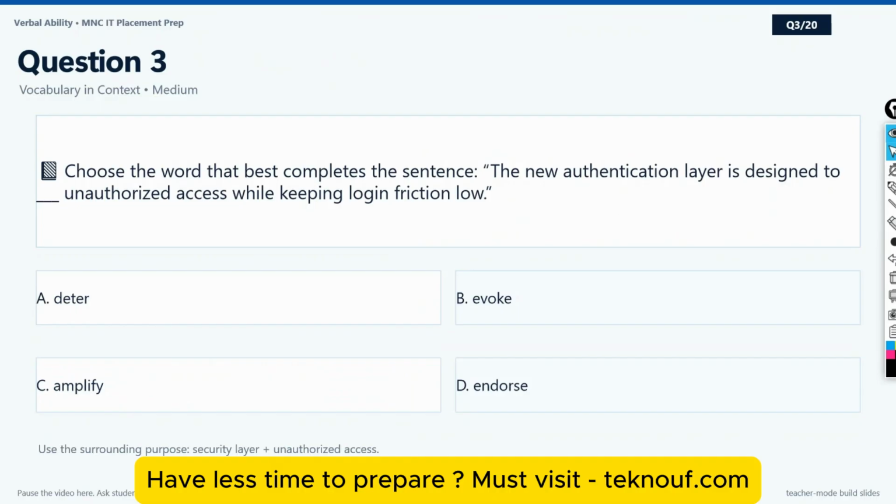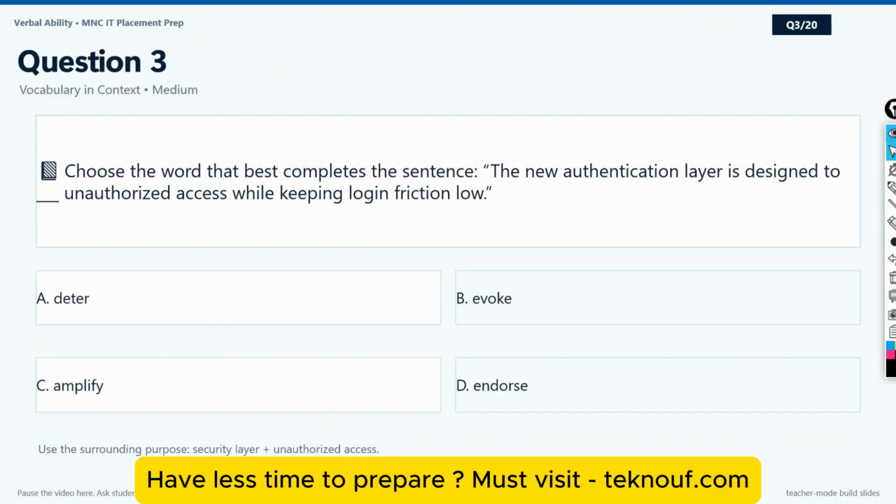Now this is the last and next question. I'll show you one quiz question as well after this. So just wait. Okay, choose the word that best completes the sentence. The new authentication layer is designed to dash unauthorized access while keeping login friction low.